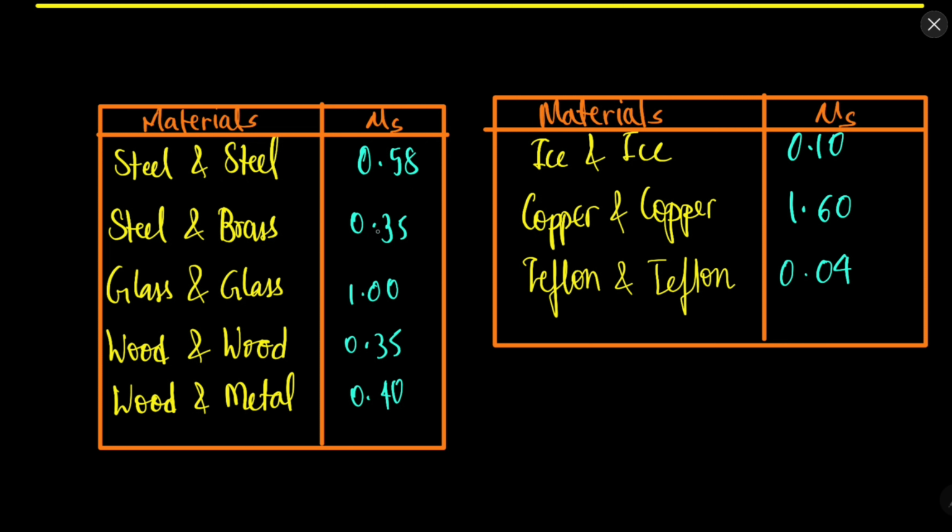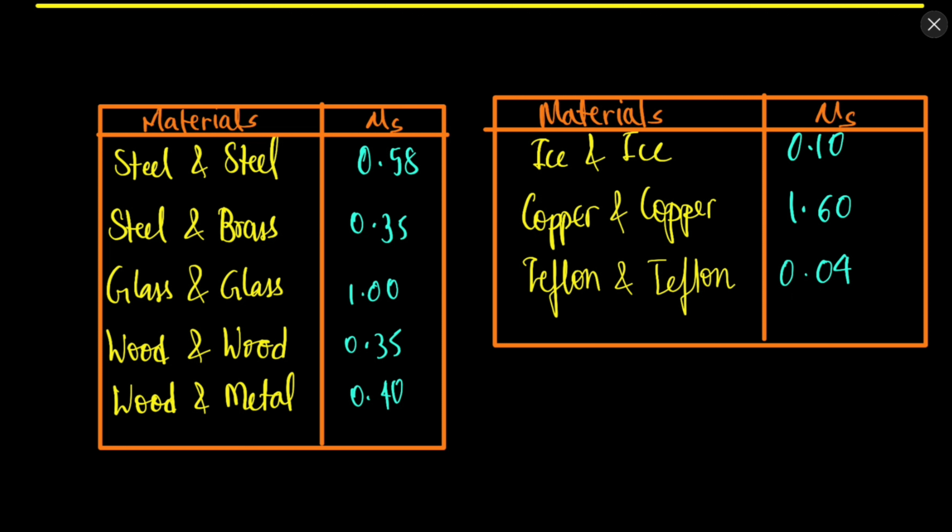Similarly for steel and brass it is 0.35, that is, if one surface is steel and the other is brass, the static friction is 0.35. Between glass and glass it is 1. For ice and ice it is only 0.10. For Teflon and Teflon only 0.04.